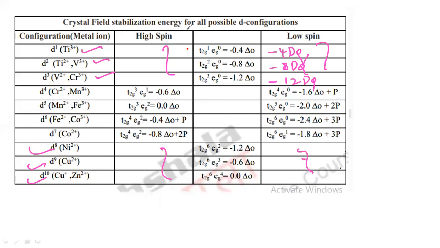But the difference is only with D4, D5, D6. So why? What is the reason here? I will tell you exactly the reason for this. Let us understand it first. Let us take D4 first, D4 here.